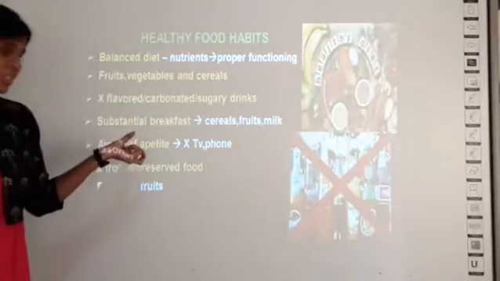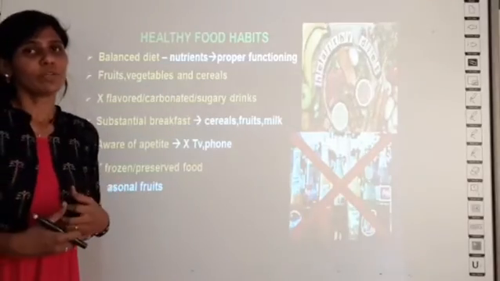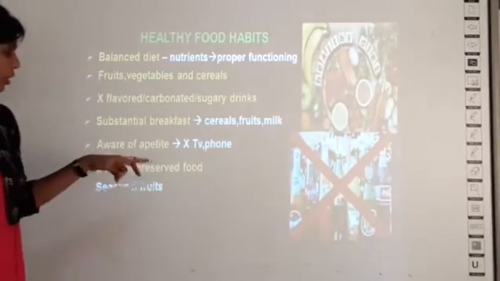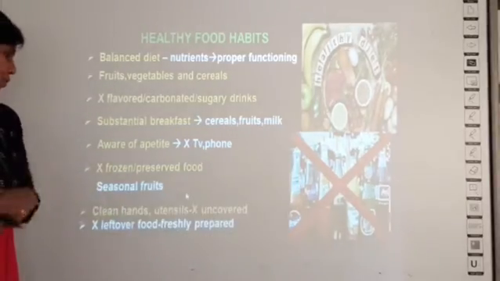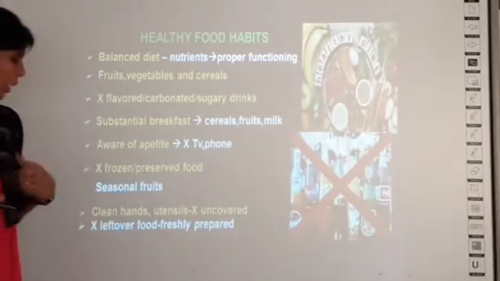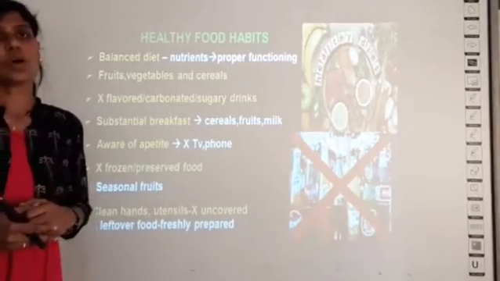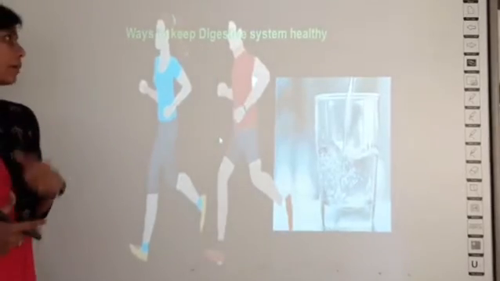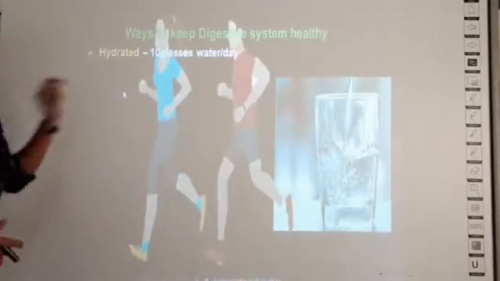And always you are expected to be aware of your appetite. Like whenever you watch a TV or phones, you will not know whether you are hungry or not. You will be just eating, you will be dumping so much. So do not do that. It is not a healthy habit. And then avoid eating preserved food. And it is good to have seasonal fruits. Whatever is available during seasons, you can have that more. And always clean your hands and use clean utensils when you cook, and do not eat uncovered food. So these are some healthy habits to be practiced, and some ways to keep your digestive system healthy.